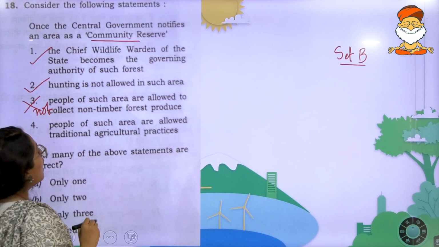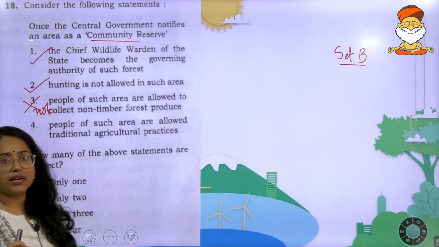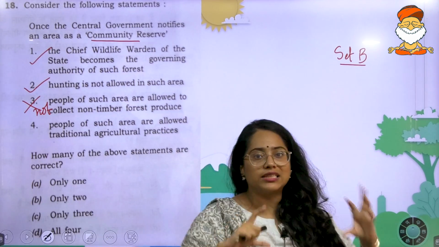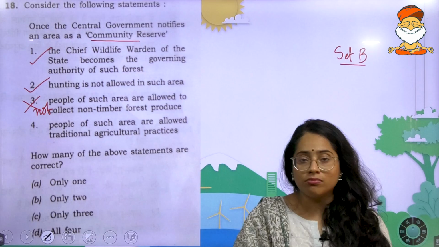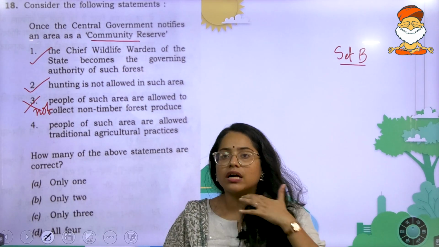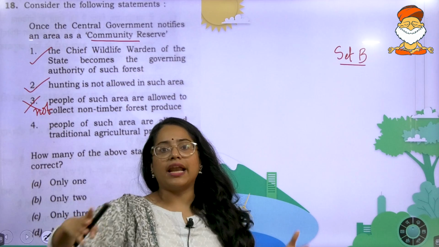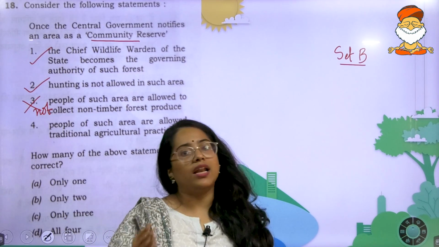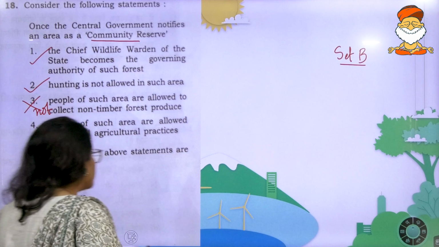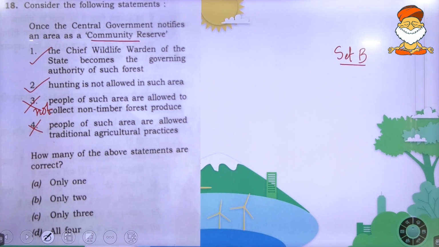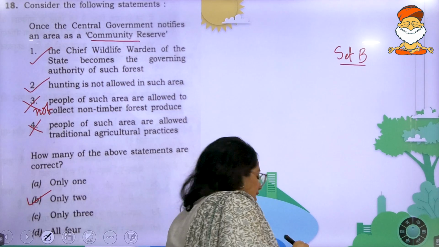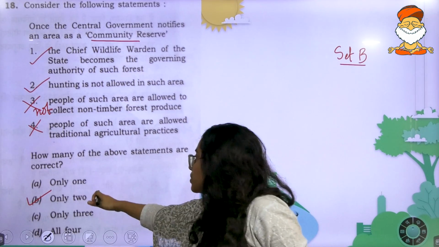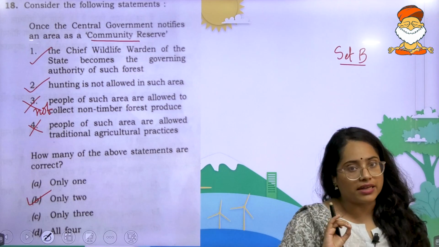People of such an area are allowed traditional agriculture practices. In a specific government site itself, it is clearly mentioned that traditional agriculture practices like jhum cultivation, which is your slash and burn cultivation, which destroys the general plants over there, are not allowed in community reserve areas, which means this is also wrong. So out of all the four, only 2 statements are correct. The answer to the 18th question is B, which is only 2 pairs are correct.